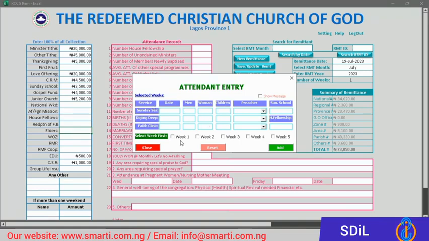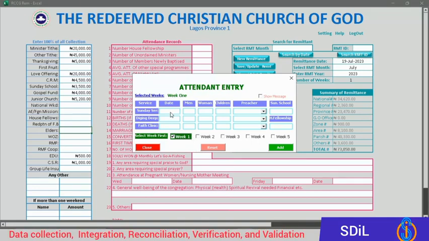To start the attendant, the first thing you must select is the week. Week 1, you can see it's showing week 1 here, and down here. Then the date of the week, let's say first Sunday, and you know that Tuesday and Thursday come before Sunday. Let's say the Sunday is 2nd July 2023.